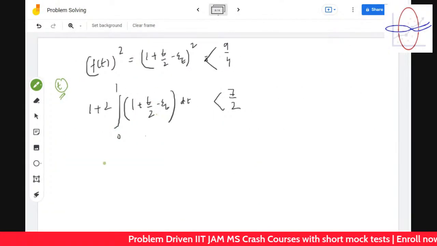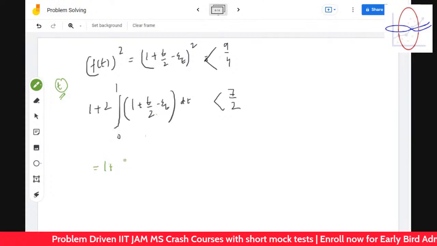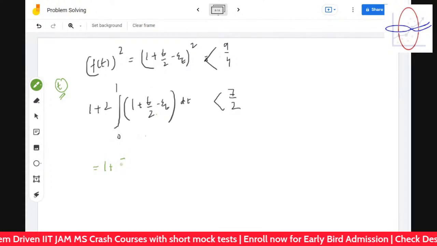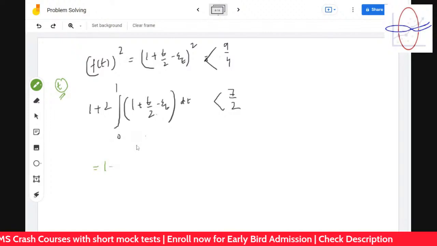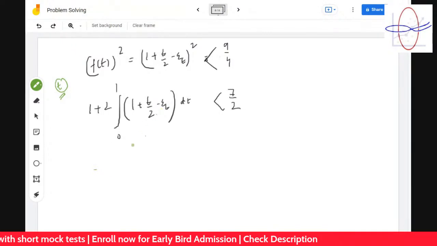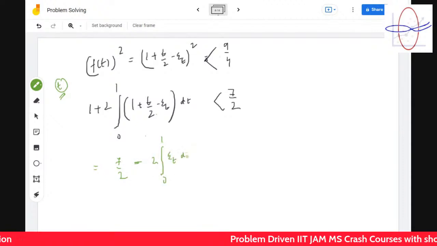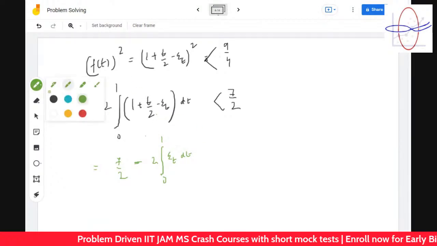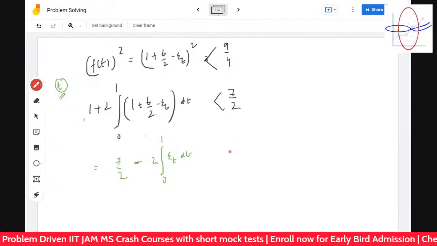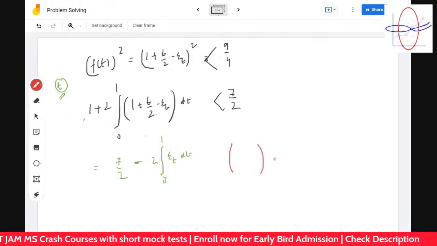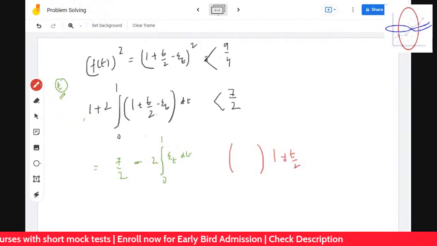So let's find out the integration now. It's 1 plus, we already know this, this turns out to be 7 by 2, of course, minus twice the integration from 0 to 1 of epsilon t dt. Okay, this is this function, and we have the upper one, which is 1 plus t minus.